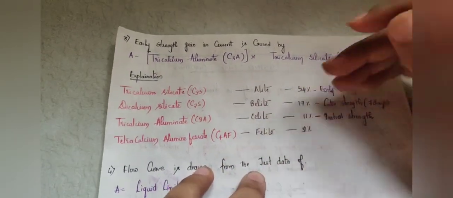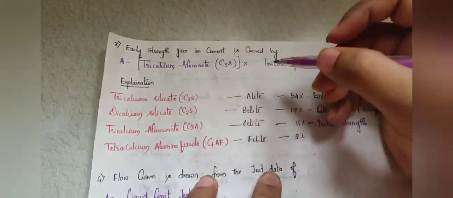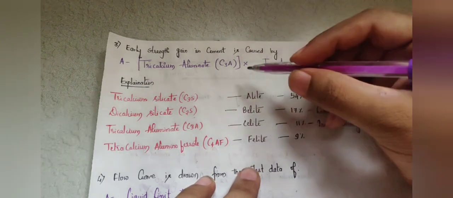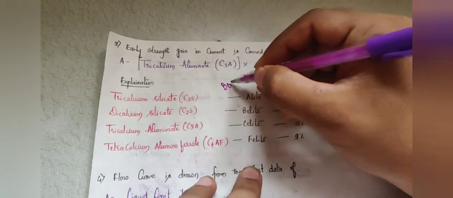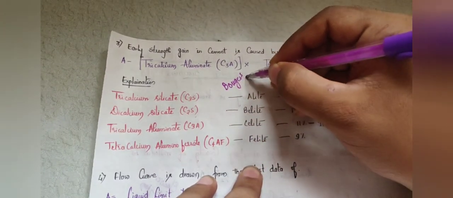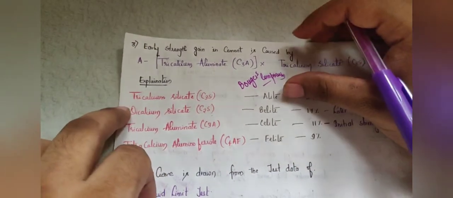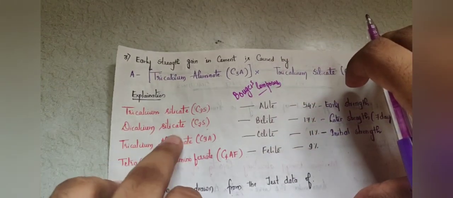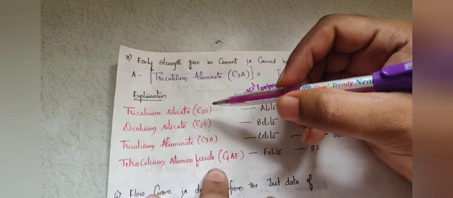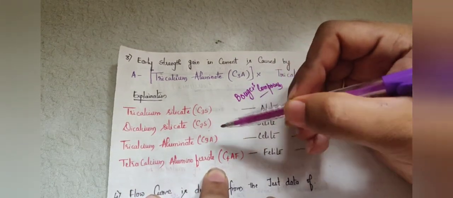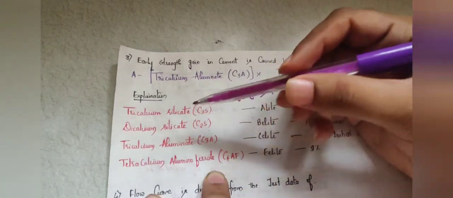Other questions can be asked based on this. These are the 4 compounds which are essential in cement, and they are called Bogue's compounds. Those are tricalcium silicate, dicalcium silicate, tricalcium aluminate, and tetracalcium aluminoferrate. The chemical formulas are C3S, C2S, C3A, C4AF. They may ask you questions related to these Bogue's compounds.